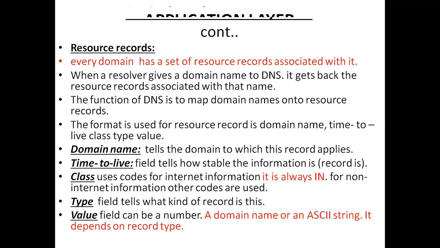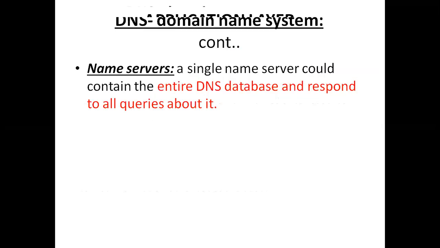Okay. And then type means the type of the record. Value is a number, which is based upon the type of the record. So a resource record consists of all these things: domain name, time to live, class, type, value. Okay, so this is about resource records.